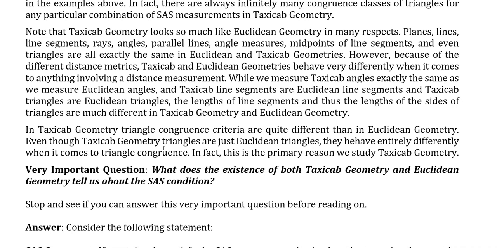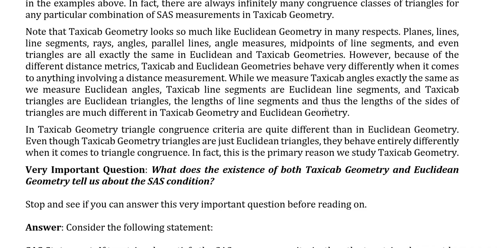While we measure taxicab angles exactly the same as we measure Euclidean angles, and taxicab line segments are Euclidean line segments, and even taxicab triangles are Euclidean triangles, the lengths of the line segments, and thus the lengths of the sides of the triangles, are much different in these two geometries.